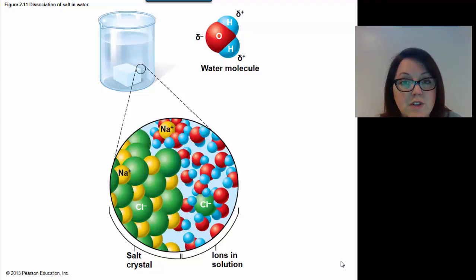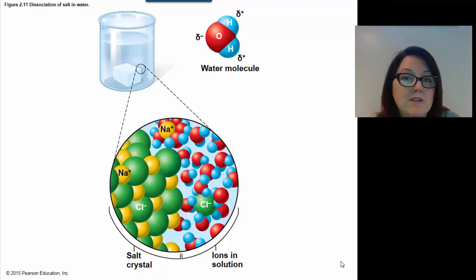Water is also very good at resisting changes in temperature. You've probably noticed this if you've ever tried to boil water. It doesn't boil instantaneously, right? It takes time and energy to heat up the water until it's boiling. So water is very good at resisting changes in temperature. And this comes in handy for our body temperature homeostasis. We try to maintain the same body temperature, whether we're in a very warm environment or a very cool environment. And one of the things that helps us to maintain a stable body temperature is the fact that our body is made mostly of water, and water resists changes in temperature.